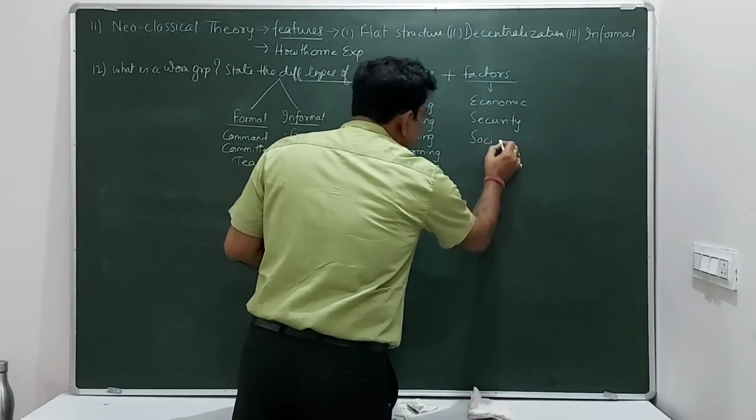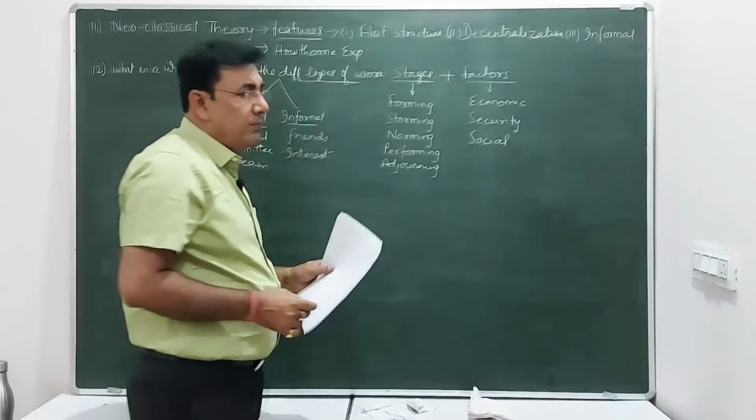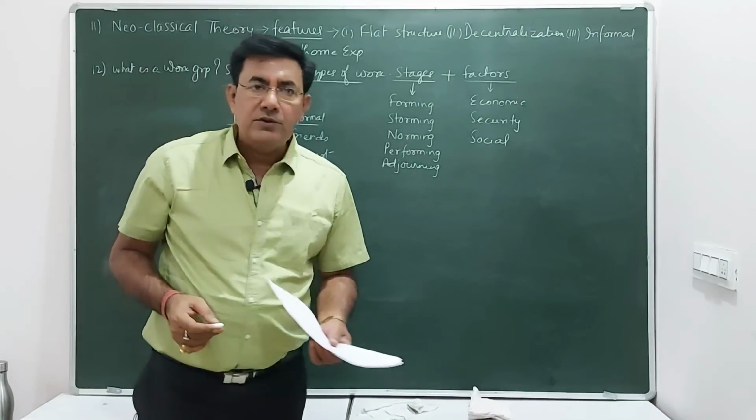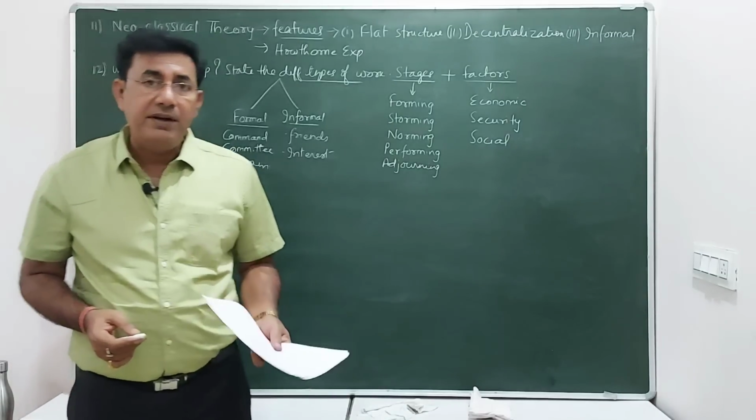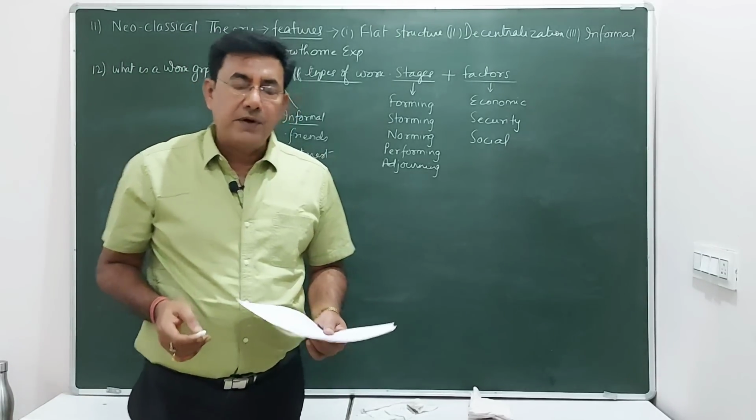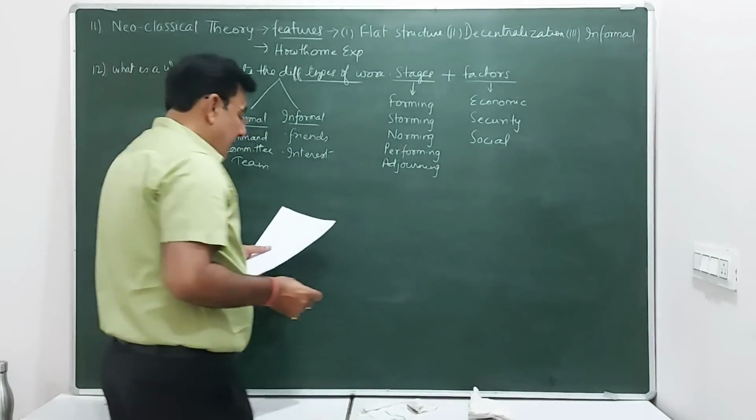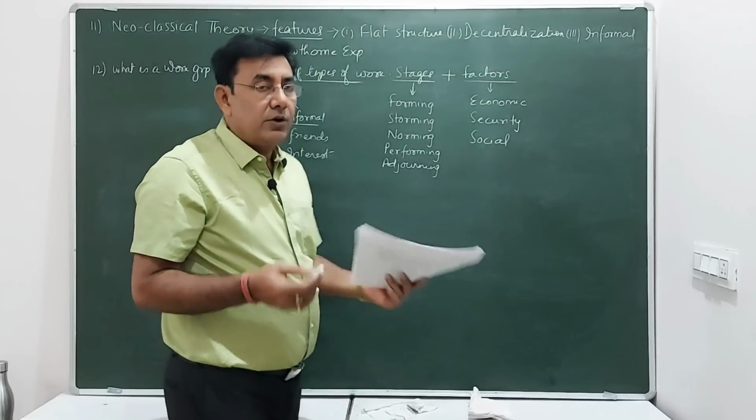There are some social reasons due to which we form groups. Because we live in a society, we make friends, we have relatives, so we are always one. So we need a group. This is actually our psychological need also.